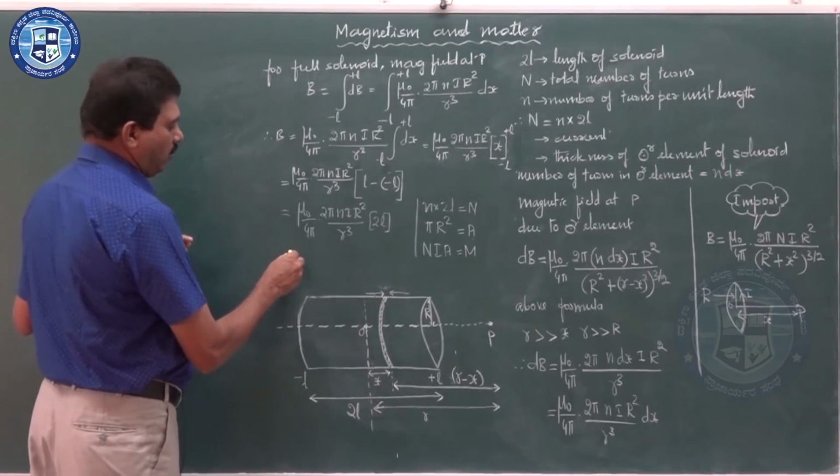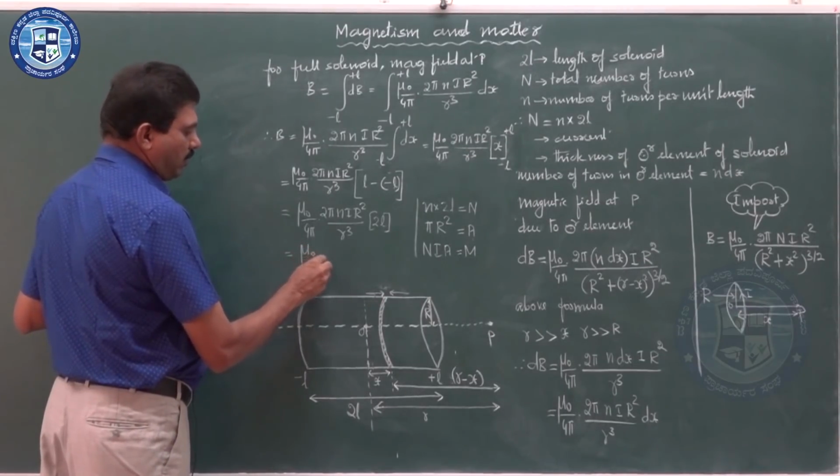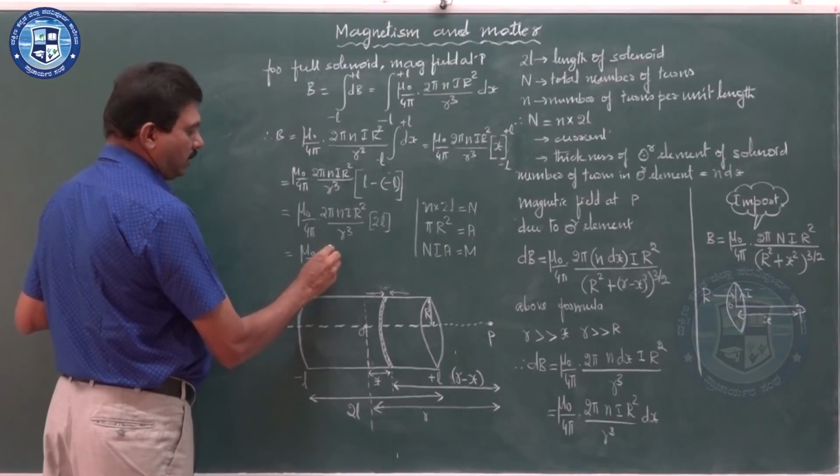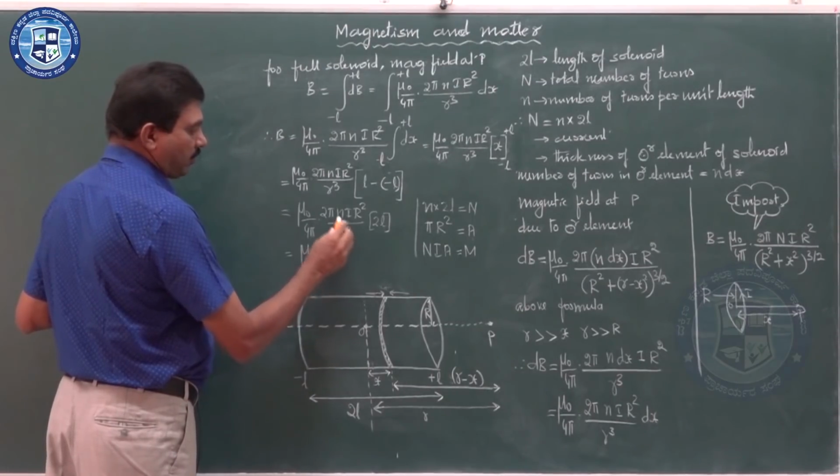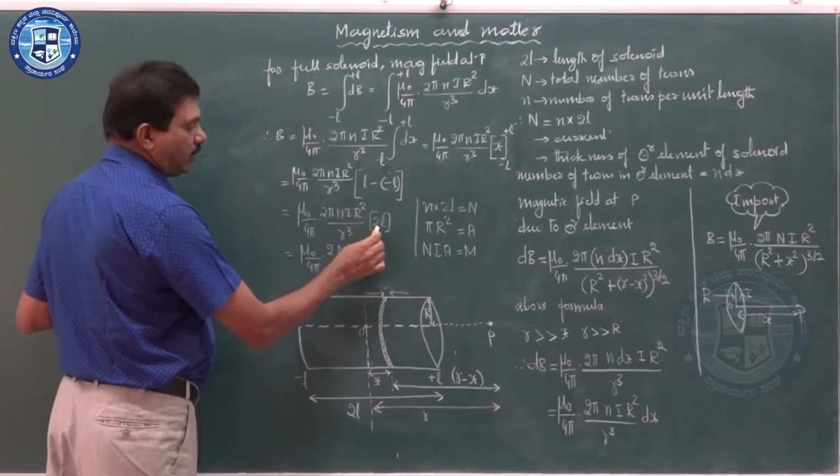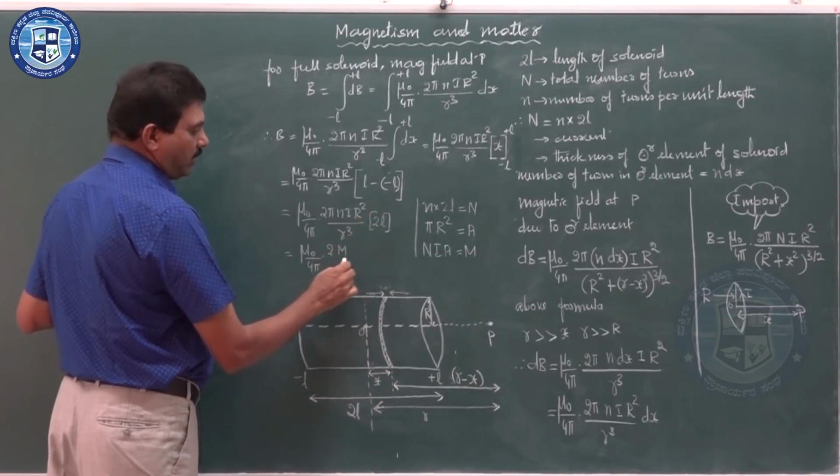Therefore, together you get mu naught by 4 pi into 2 m divided by r cube.